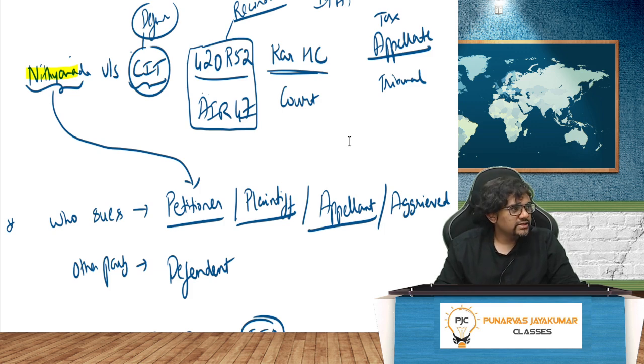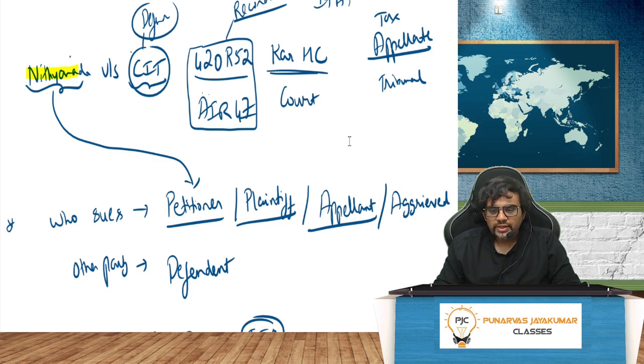Versus CIT, Commissioner of Income Tax. Commissioner of Income Tax in this will always be the defendant. If the case were to be CIT versus Nityananda, then CIT is the appellant. Simple. So anybody can appeal. Assessee can appeal or the department can appeal, as you know, right? So Nityananda versus CIT will be that. The other party will be called as the defendant.